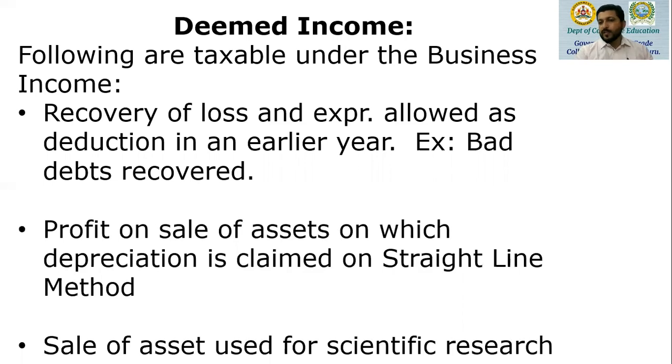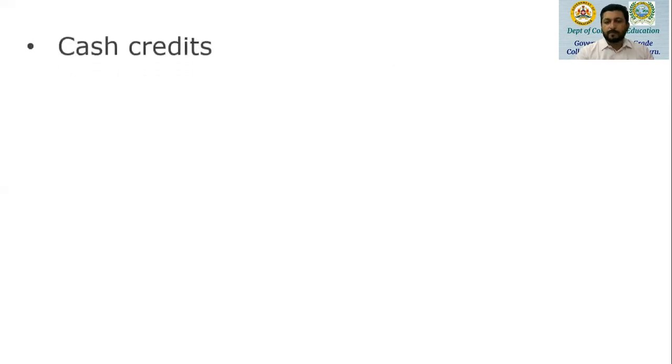Then we have sale of asset used for scientific research. So basically these assets were purchased for scientific research, and now say suppose the project is over or in between the project has been given up, and such assets used in scientific research, suppose if it is sold, sale of such asset will be considered to be as business income.